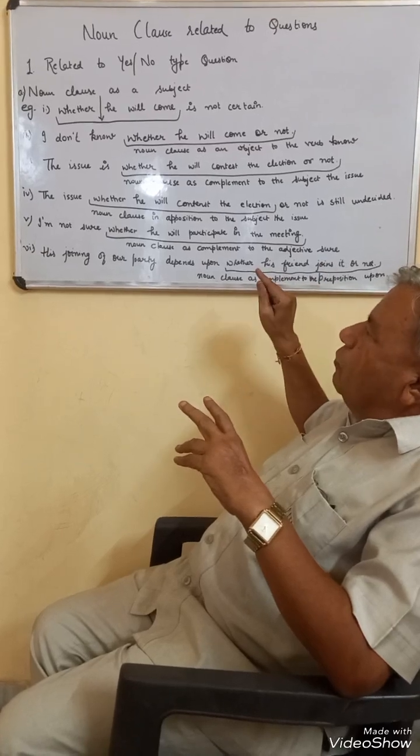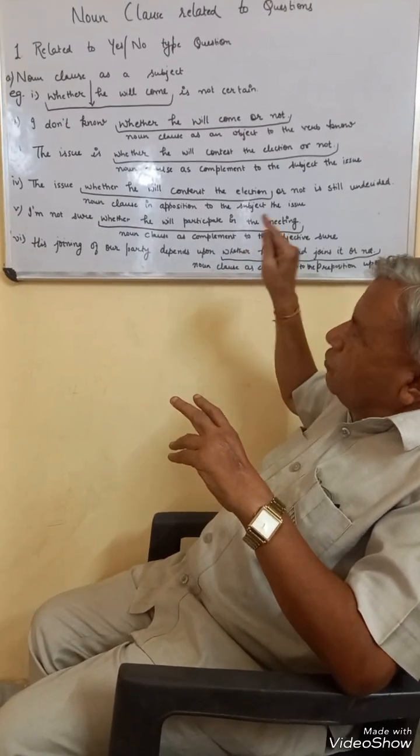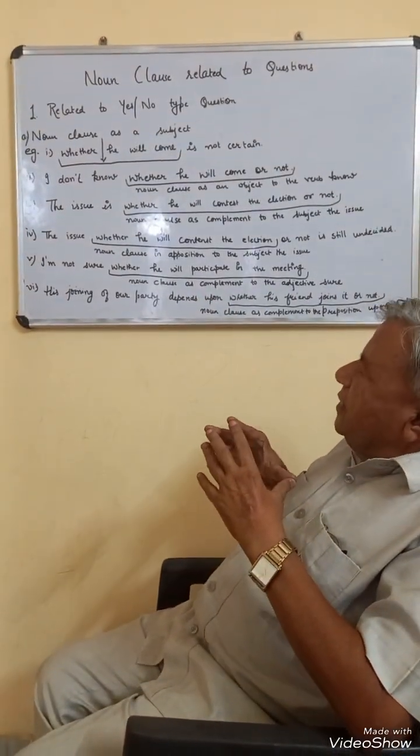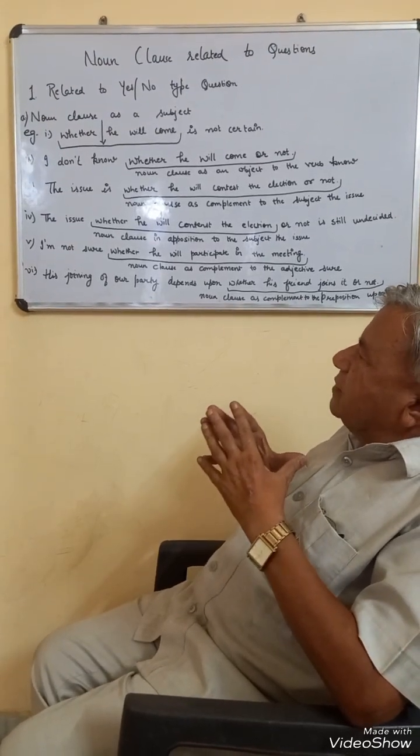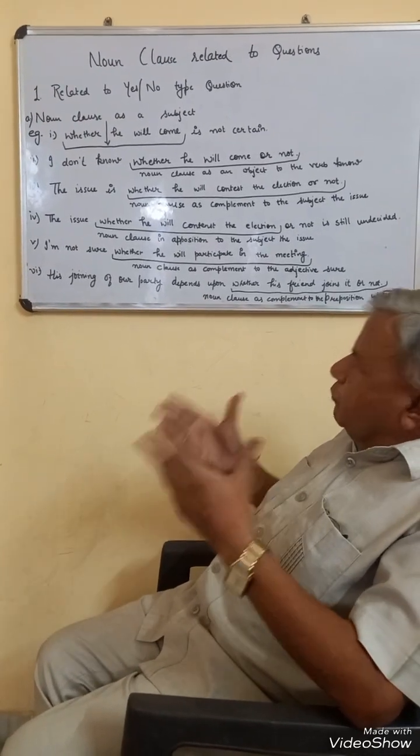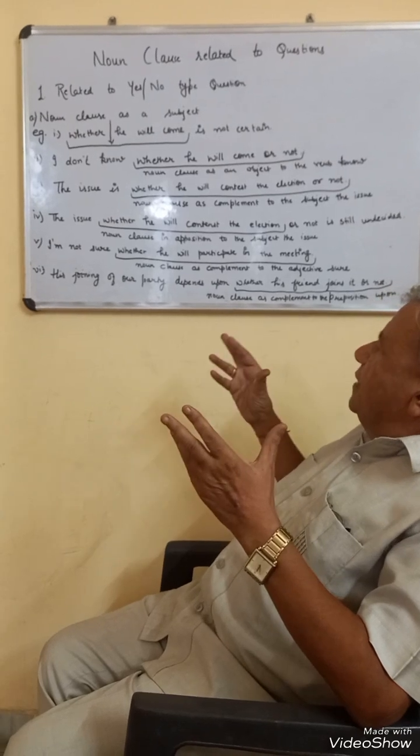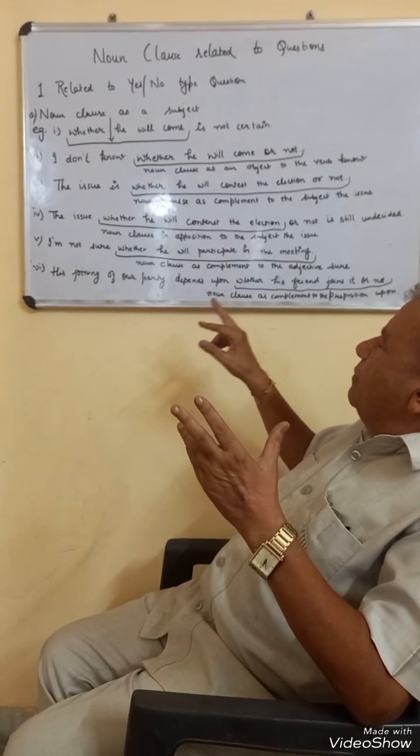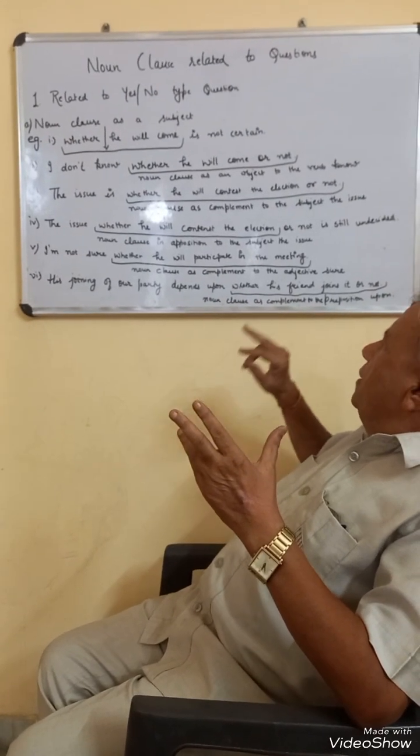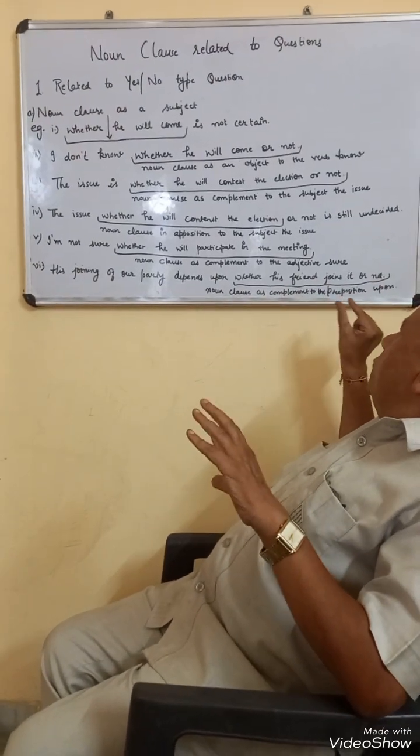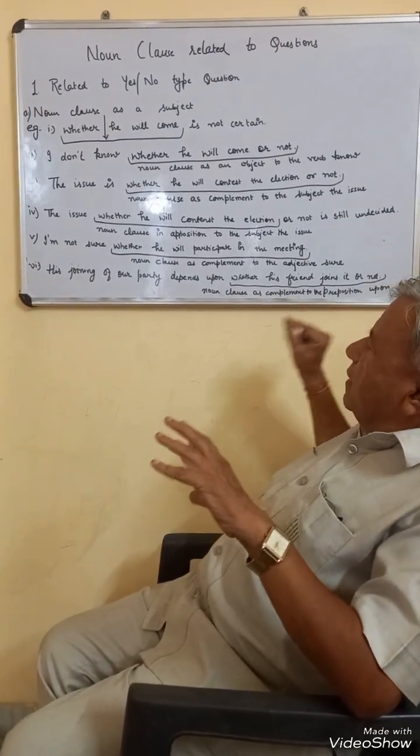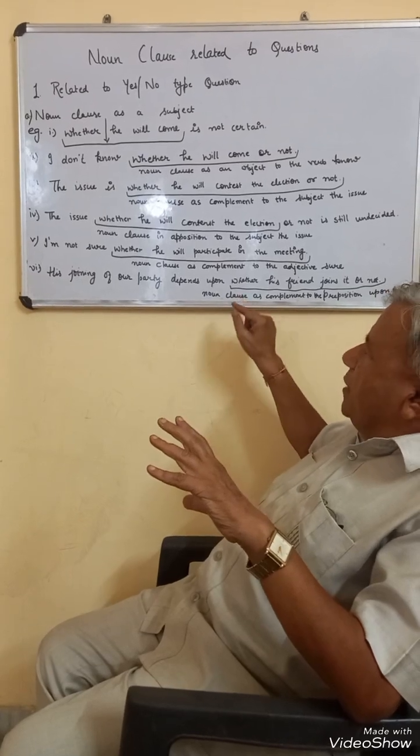So this noun clause is a complement to the adjective sure. And the sixth function is that sometimes it also acts as a complement to a preposition. In the sixth sentence, his joining of our party depends upon whether his friend joins it or not. Whether his friend joins it or not is a complement to the preposition upon.